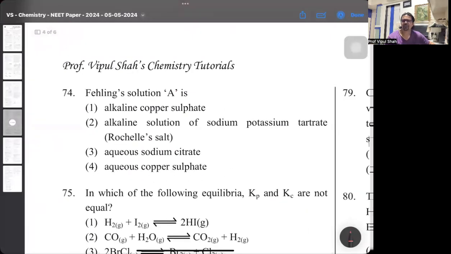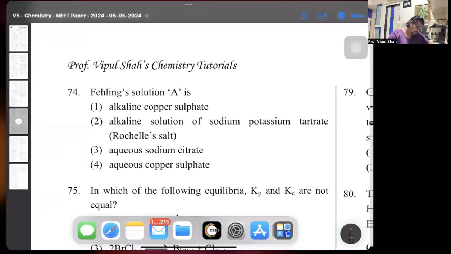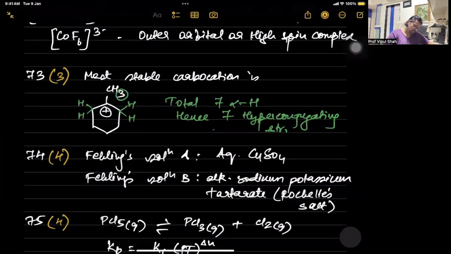74. Fehling solution A, that's nothing but aqueous copper sulfate. So here if you see, and Fehling solution B, that's Rochelle salt, alkaline solution of sodium potassium tartrate. So 74 is 4.